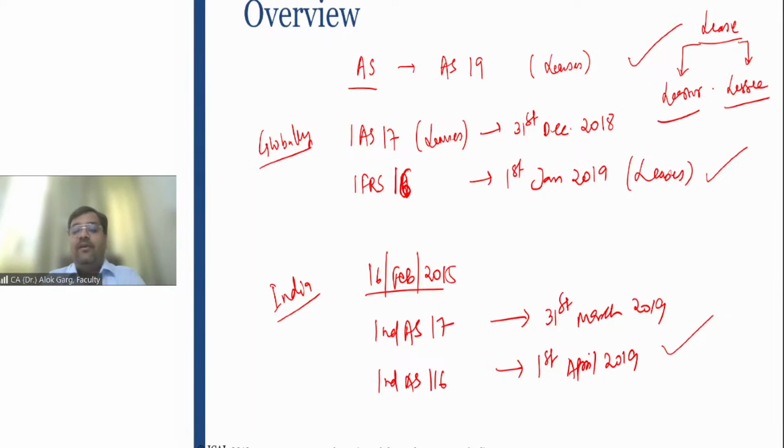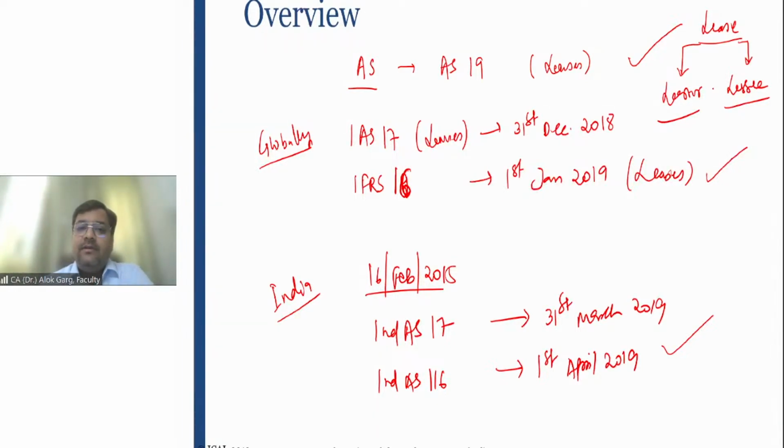This is what we have learned in AS 19. This is what is there in IAS 17. This is what is there in Ind AS 17. And this is what is there in IFRS 16 and Ind AS 116, right? Whenever the word lease comes to mind, only two books need to be considered, lessor books and lessee books, because these are the two parties who are interacting and doing the transaction with each other, right?